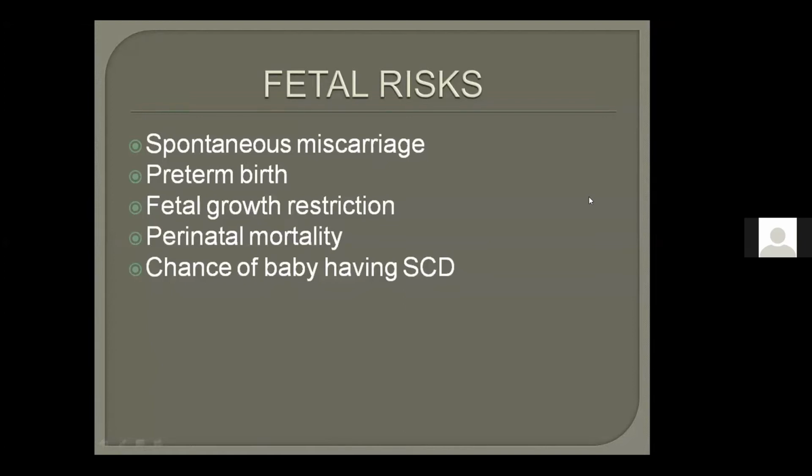If there is nothing else, there must be fetal growth restriction. And at the end, sickle cell disease is an inherited condition, so there is a chance of the baby having sickle cell disease. Am I clear?